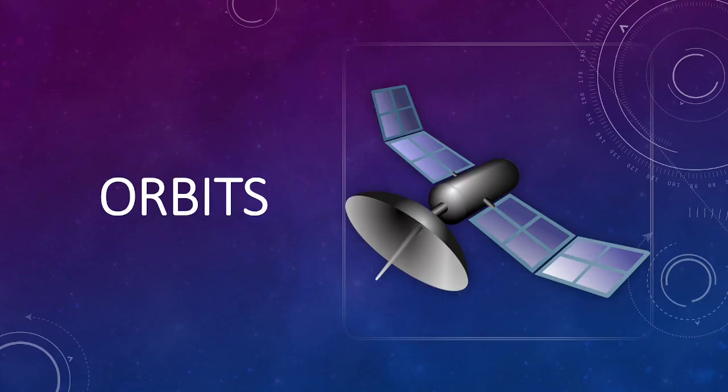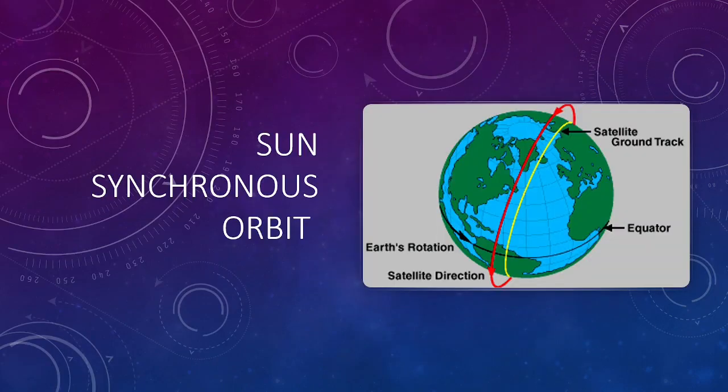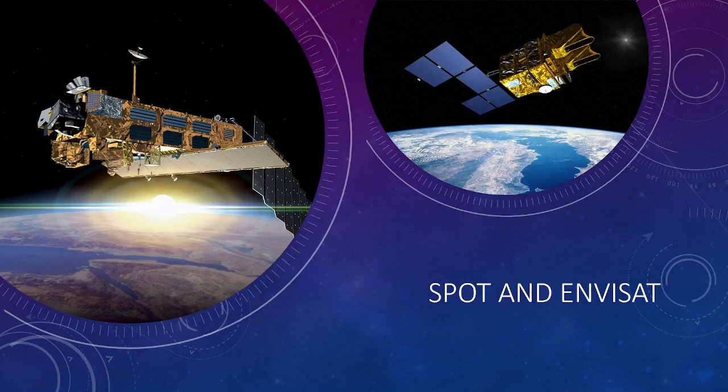Now that we have gone through how the insides of our satellites work, let's talk about how we can actually get them up into space. Our chosen orbit is a 500 km Sun-Synchronous Orbit, or SSO for short, which is a standard orbit used by many previous weather missions such as the French-Belgian SPOT and the European ENVISAT satellites.